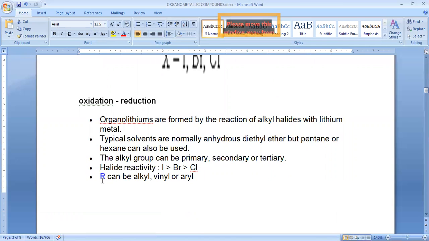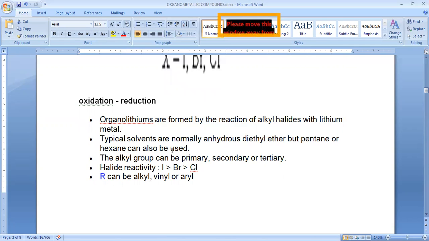Here the R part may be an alkyl part, vinyl part, or aryl part. If you consider the nature of the alkyl part, we have different types: primary alkyl, secondary alkyl group, tertiary alkyl group. So which is more reactive? Obviously the tertiary alkyl part is more reactive.